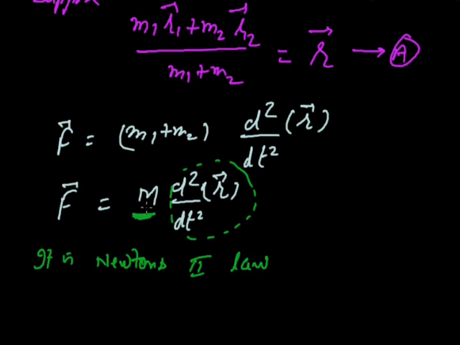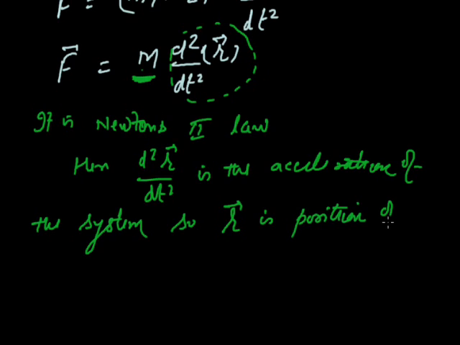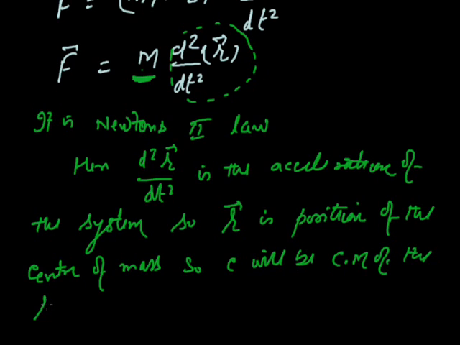It means r is the position vector of the center of mass. So point C is the center of mass of the system.